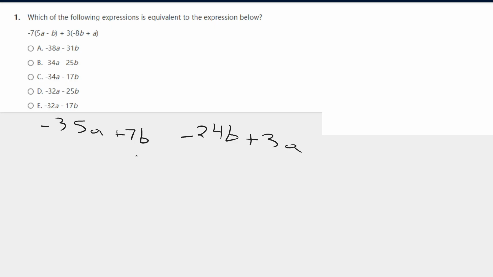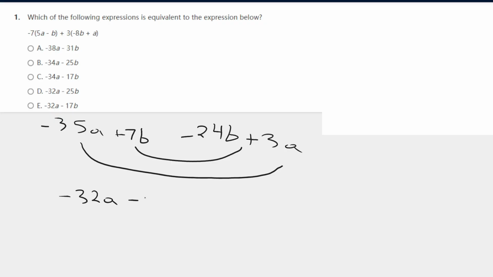But you got to simplify this. So like terms would be 7b, -24b, -35a, and 3a. So it simplifies to -32a and -24b plus 7b, so that's going to be -17b. If we look at our answer choices, that is choice E.